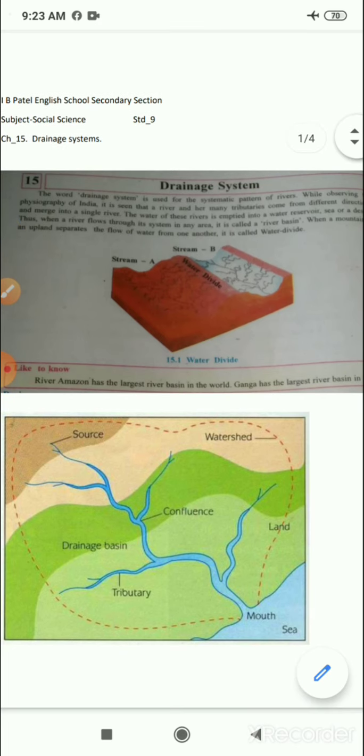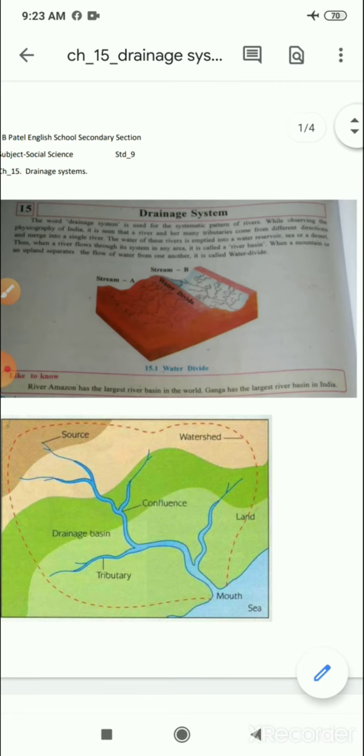Here we have a fact to know: the river Amazon has the largest river basin in the world. Remember these things, dear students. The river Amazon has the largest river basin in the world, while Ganga has the largest river basin in India.